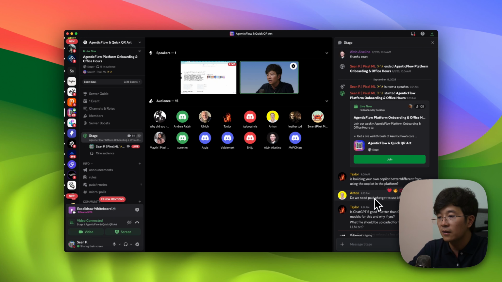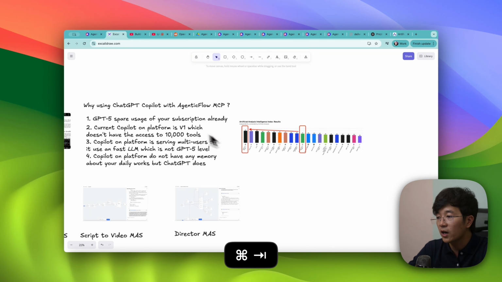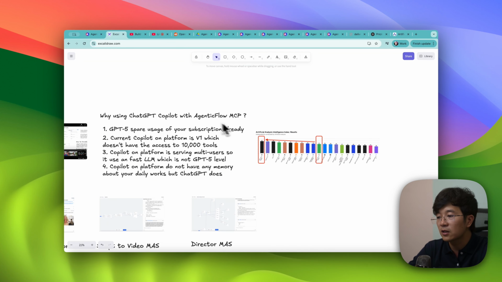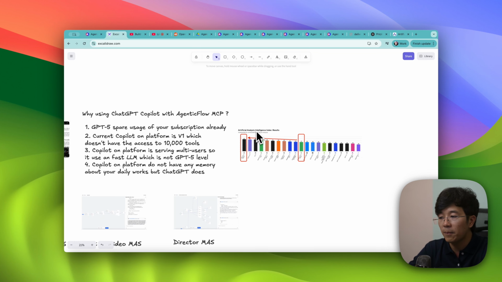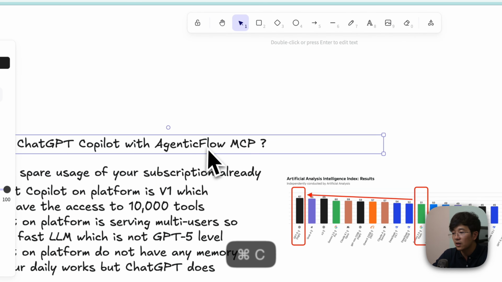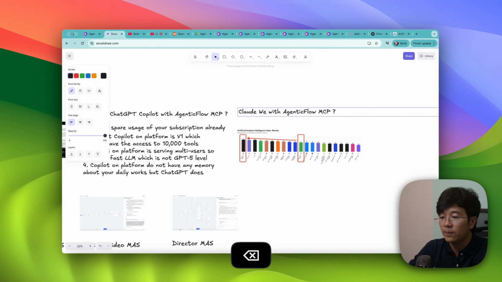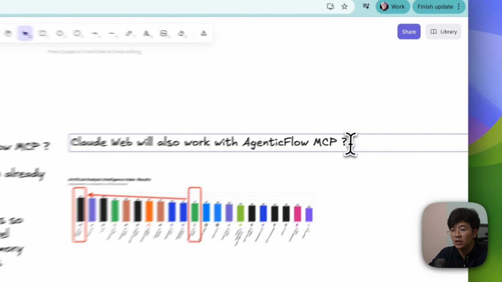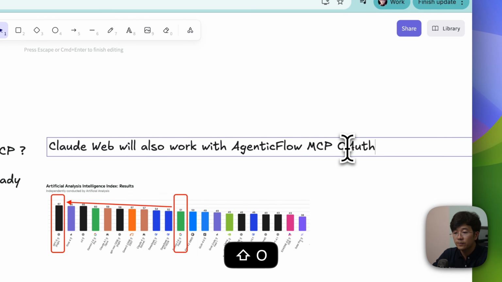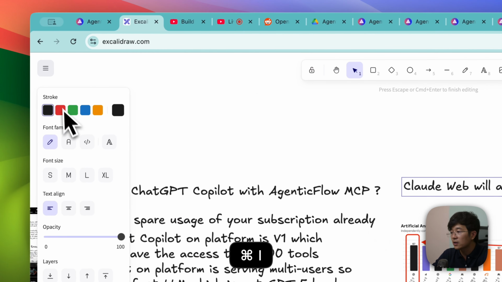Okay. This is similar to later. Because we are already done with ChatGPT, we are going to make it compatible with Claude as well. So it means, because we have the Agentic Flow already, later we will make our website also work with Agentic Flow MCP OAuth. So just to give everyone the understanding.